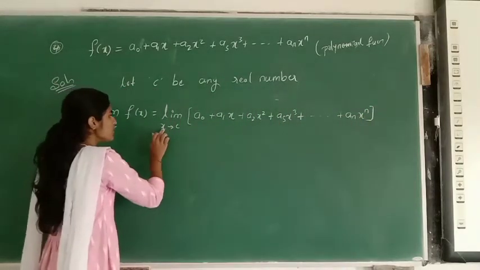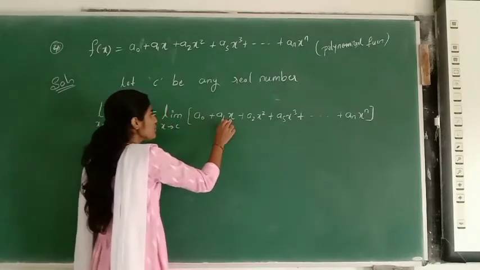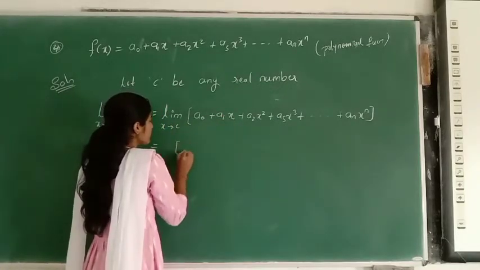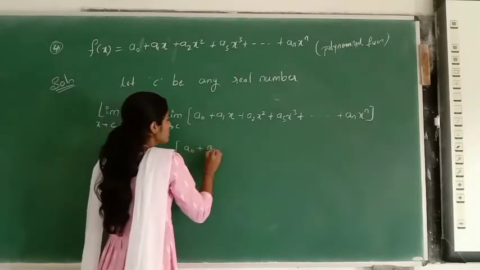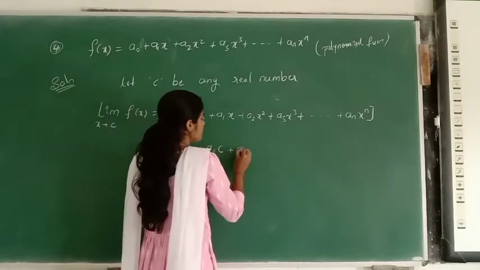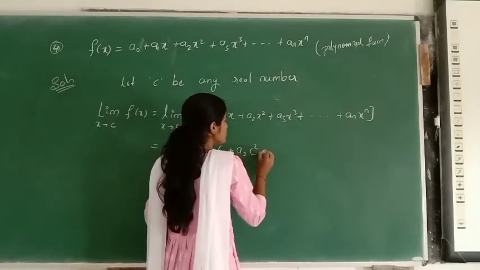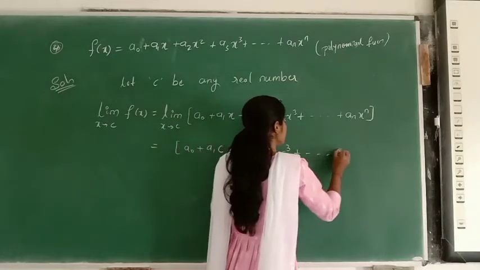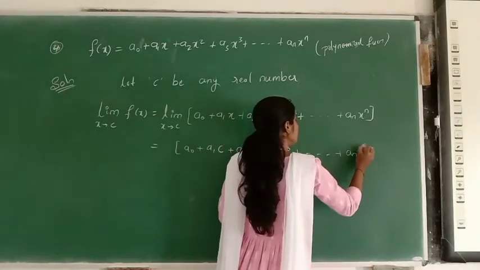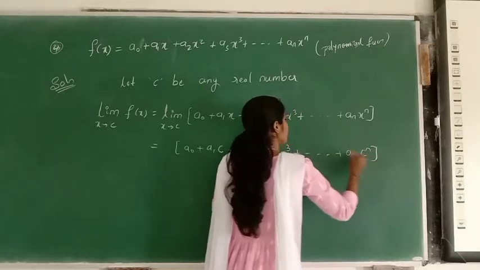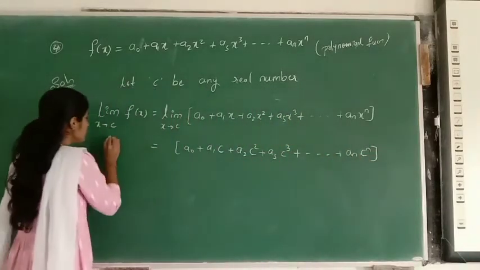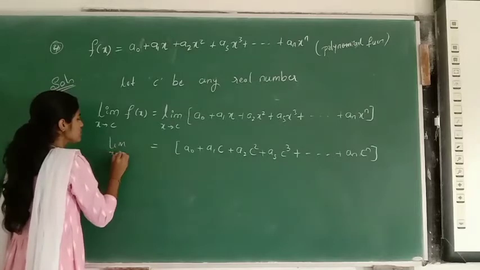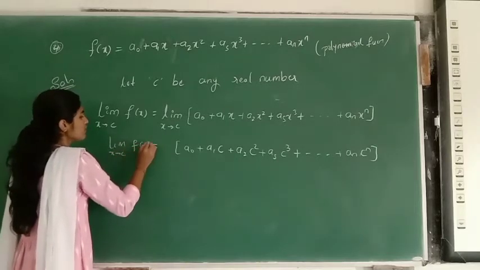As limit x tends to c, that is a0 plus a1c plus a2c square plus a3c cube plus so on plus an c power n. See, this is nothing but limit x tends to c f of x.